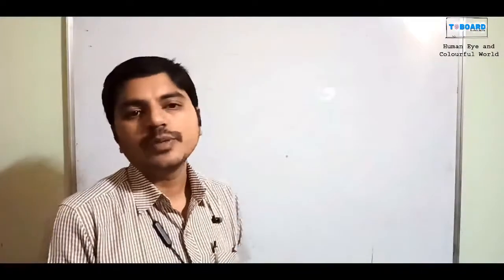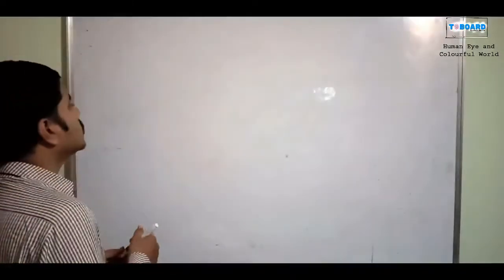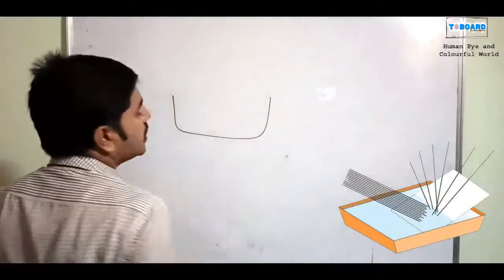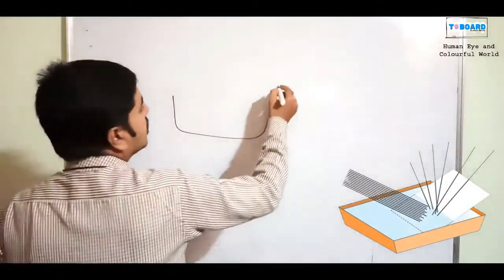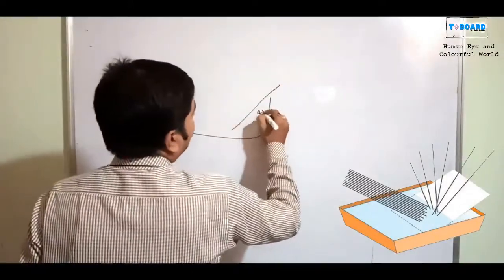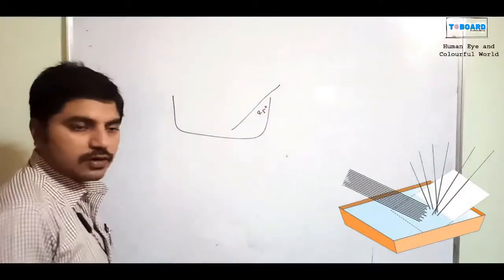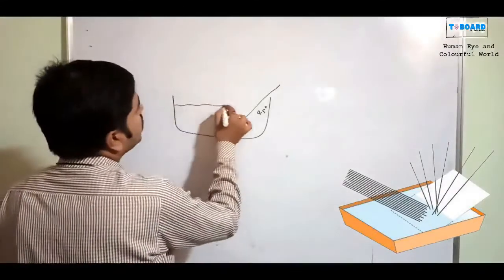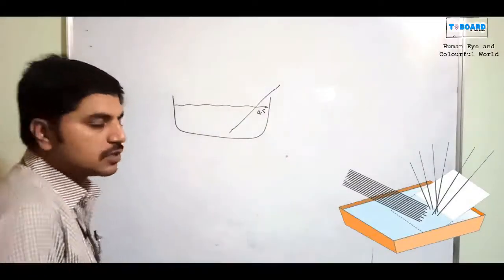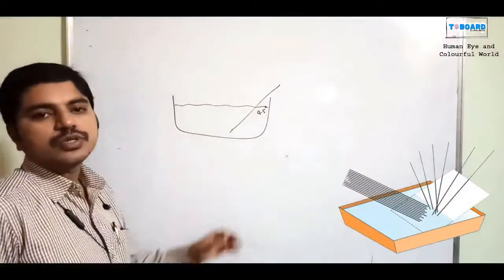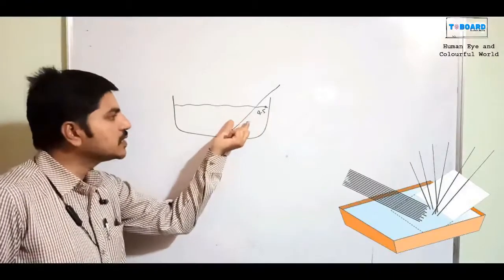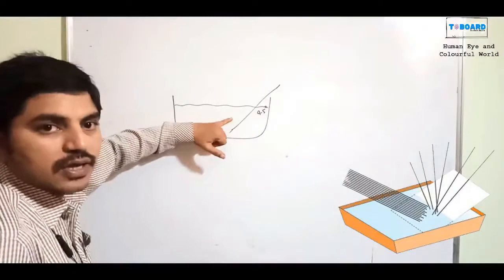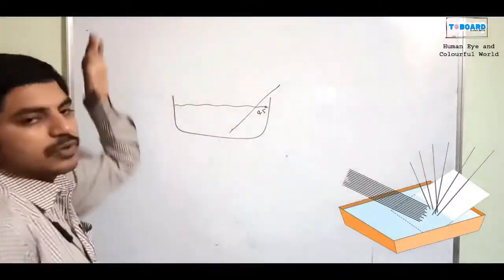Consider one metal tray. This is a metal tray, and in that metal tray you arrange a mirror at 45 degrees. Okay, you arrange a mirror at 45 degrees, and then you fill half of the mirror with water. It looks like this. In this situation, with the 45 degree mirror, how many mediums are present? The water is behaving like a prism.